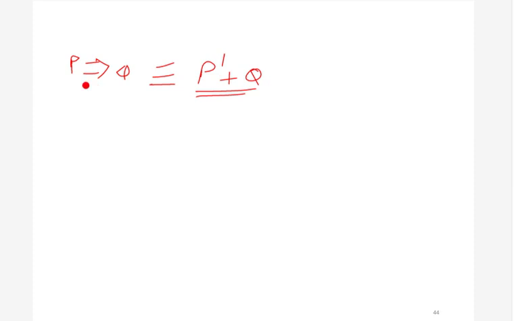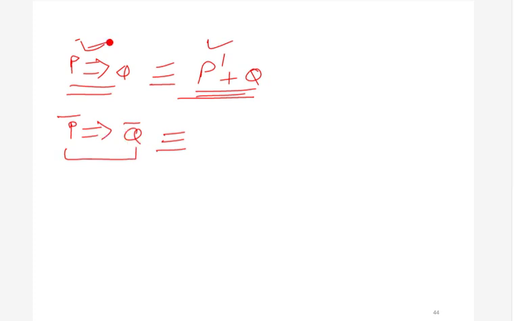Now what will be the expression for p bar implies q bar? Similar to p implies q being written as p dash plus q, we can write it like this: p bar whole bar plus q bar.